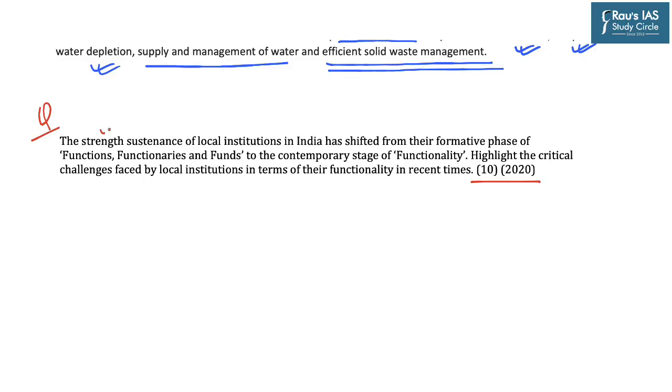The question was, strength and sustenance of local institutions in India has shifted from their formative phase of functions, functionaries and funds to the contemporary stage of functionality. Highlight the critical challenges faced by local institutions in terms of their functionality in recent times.